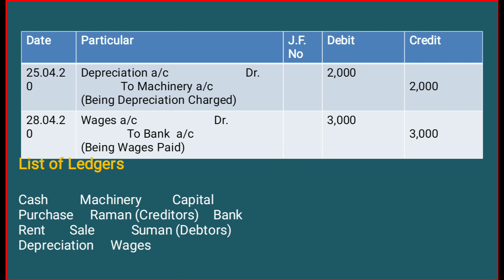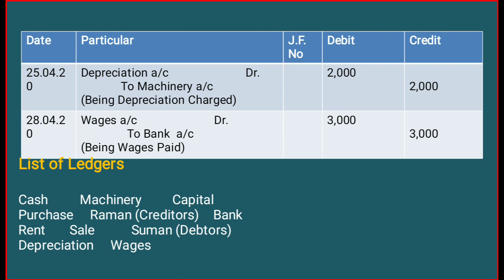Next we have bank to cash. It was our journal entry. On the basis of transactions, we have to open the bank account. Cash we have already opened in the first transaction. So on the basis of journal entries, we have to find out which accounts we have to open. If an account is repeated, we don't have to open it again. Next there was rent and cash. So rent account we can open, cash we have already opened.